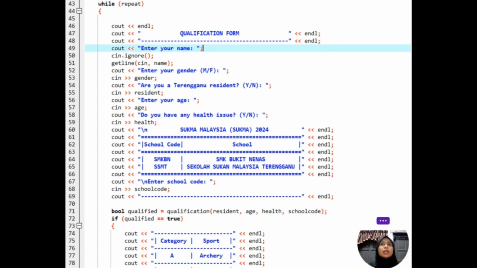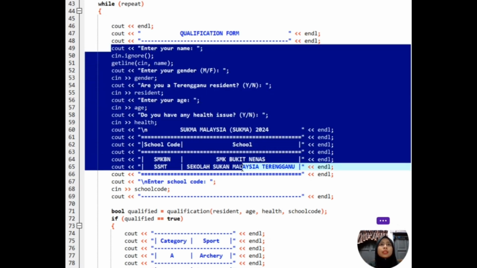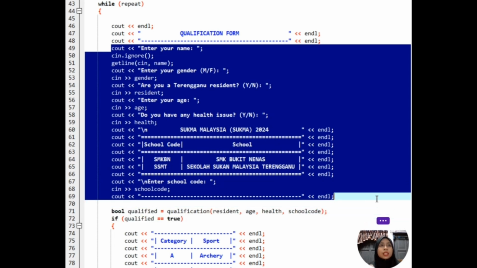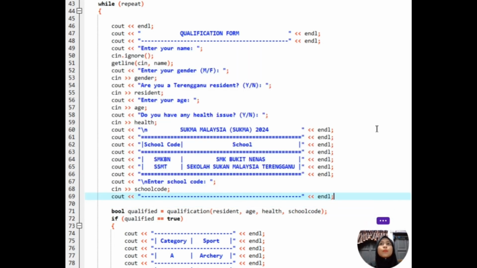For the user input section, we begin here, which is line 49 until line 69. We prompt the user to enter their name, gender, residency status, age, health status, and school code.